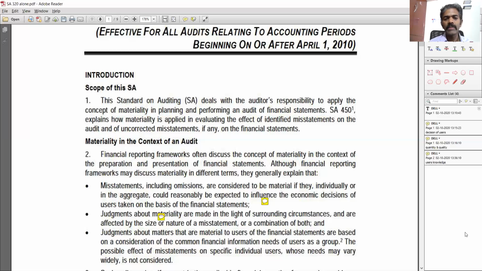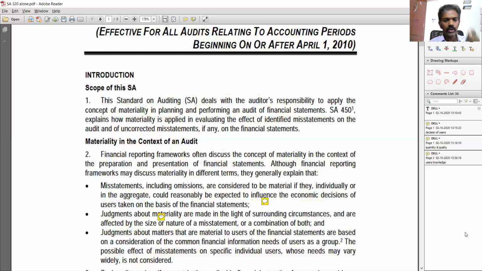The shareholders can be individual shareholders, corporate, or institutional shareholders, or fund houses, a lot of different shareholders. And what is the economic decision they are going to take on it? The economic decision is whether to buy the share; if they have already bought it, whether to retain and hold the share; if the share is already held, whether they want to sell the share. So these are the decisions they are going to take.